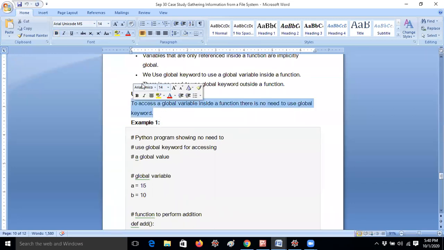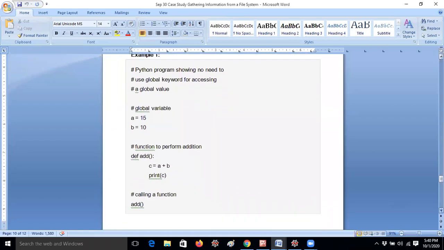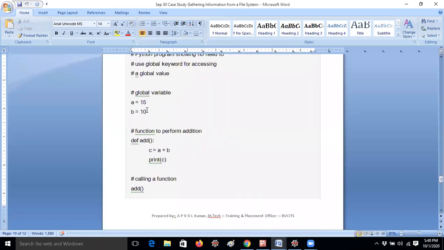Just now we discussed this point, right? So in example one, I am taking a equal to 15 and b equal to 10. But I am not declaring global a or global b. Still it can be accessible anywhere in the program. For example, let me copy this code, guys.